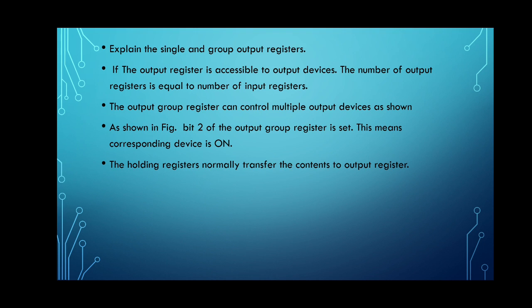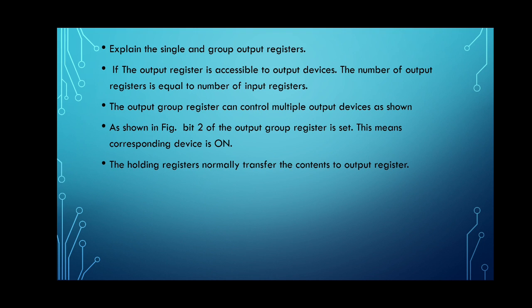If the output register is accessible to the output devices, the number of output registers is equal to the number of input registers. The output group register can control multiple output devices as shown in the figure, which we will deal with in the next slide. So the output group register is a set, and single bit registers are single bit.